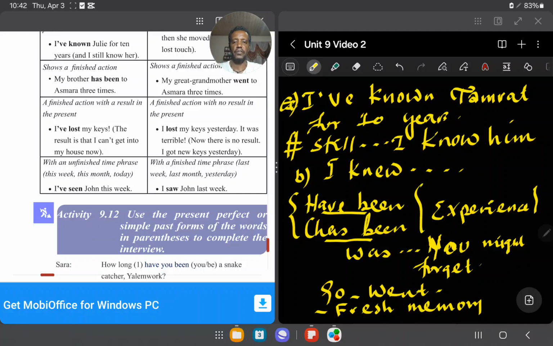With finished time phrase: last week, last month, yesterday. I saw John last week. I saw John last week. It is finished. It has a connection with now.